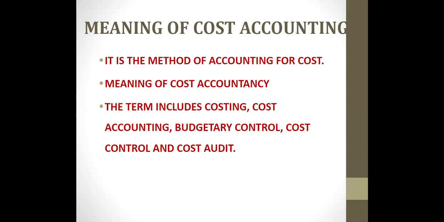So cost accounting is the reporting and the analysis of a company's cost structure. It is a process of assigning cost to cost objects that typically include a company's products, services, and any other activities that involve the company.